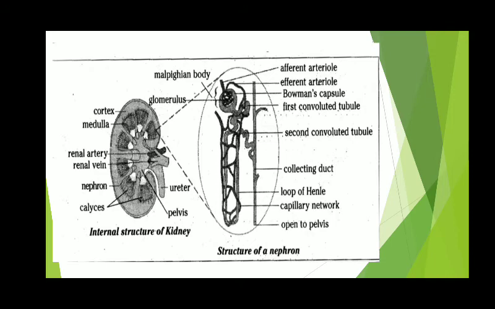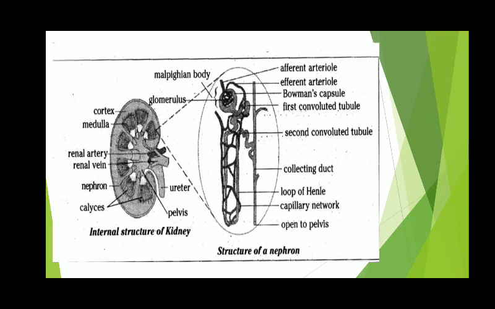This means it allows only small molecules to pass through it. And the bigger molecules like proteins or blood cells cannot pass through the glomerulus, and they remain behind in the blood.